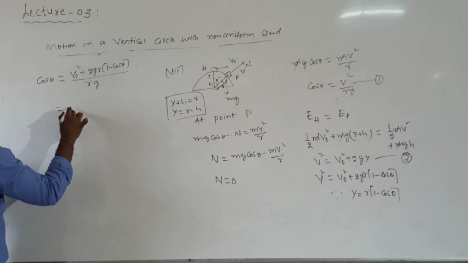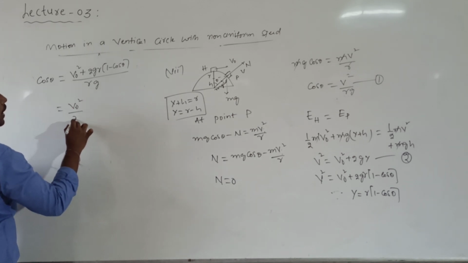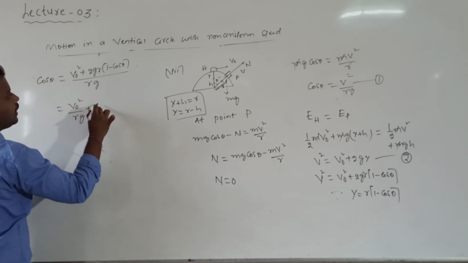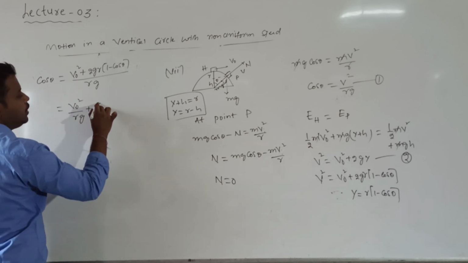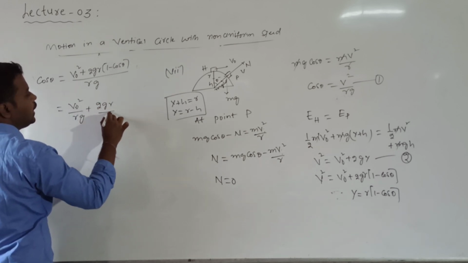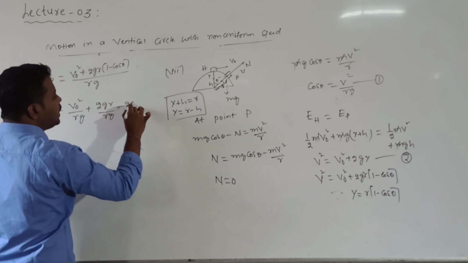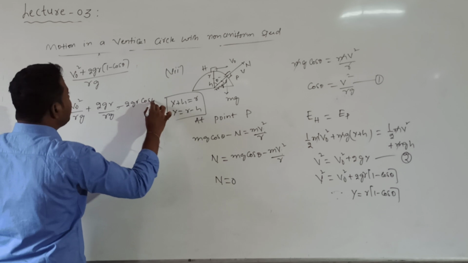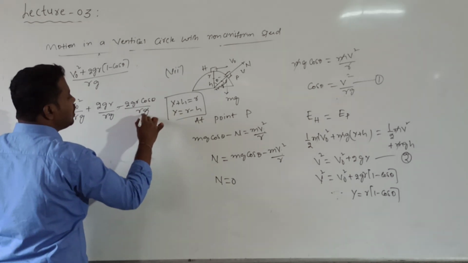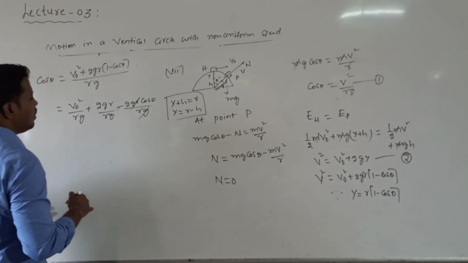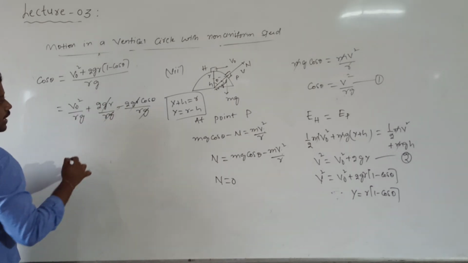So I will get 1 times v naught square by r g plus 2 g r divided by r g minus 2 g r cos theta divided by r g. Here r g cancels, and here also r g cancels.